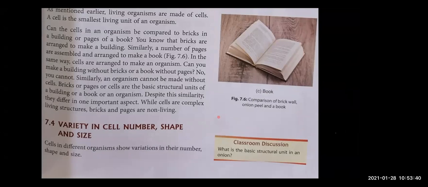Now next topic, that is 7.4, variety in cell number, shape and size. Now children, in different organisms, the number of cells, the shape of cells and the size of cells are different. For example, if we compare ourselves to plants, in comparison to us, we can see that the number of cells is different, the shape of cells will be different and the size of cells will be different, right? So let's change to the next.